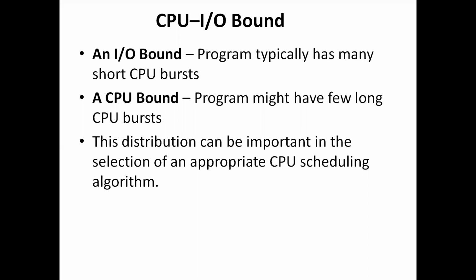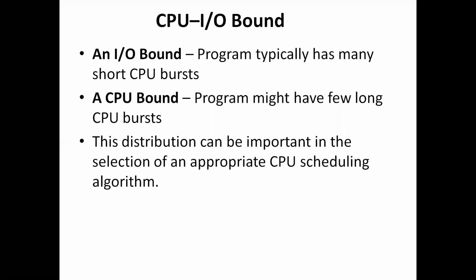A process will consist of both CPU bursts as well as IO bursts. If the process has more IO bursts, what type of scheduling do we need to take? And if the process has more CPU bursts, what type of scheduling algorithm do we need to select? That is very important here. The selection of an appropriate CPU scheduling algorithm depends on the distribution of IO bound and CPU bound.